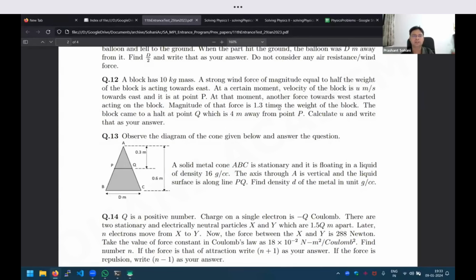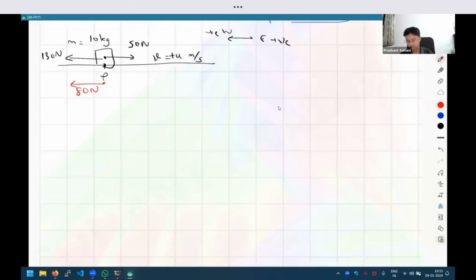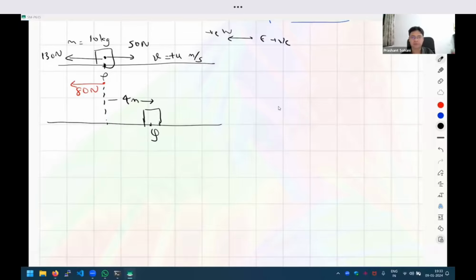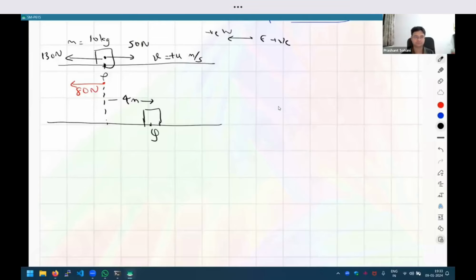And now under this, the object will have some motion. The block came to a halt at Q, which is 4 meters away from point P. So after some time, what will the picture look like? See, the block has velocity to the right, but it has a total force to the left. So it is going to decelerate, right? It is going to keep reducing in speed until it comes to a complete stop at the point Q. And this distance is given as 4 meters, right? So this is the information given, and we have to calculate u.